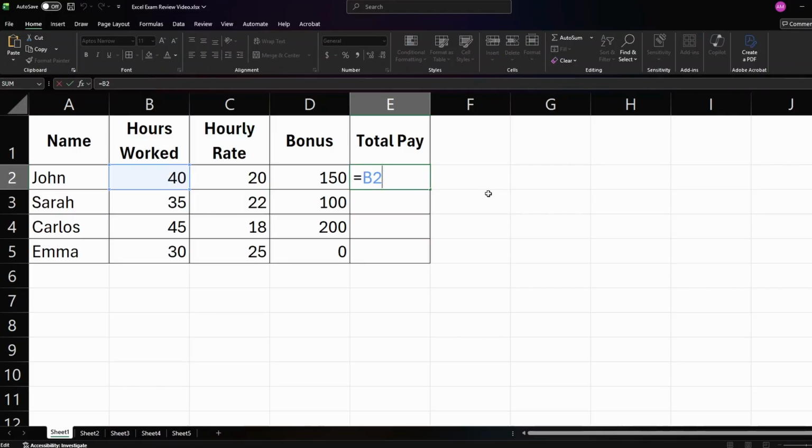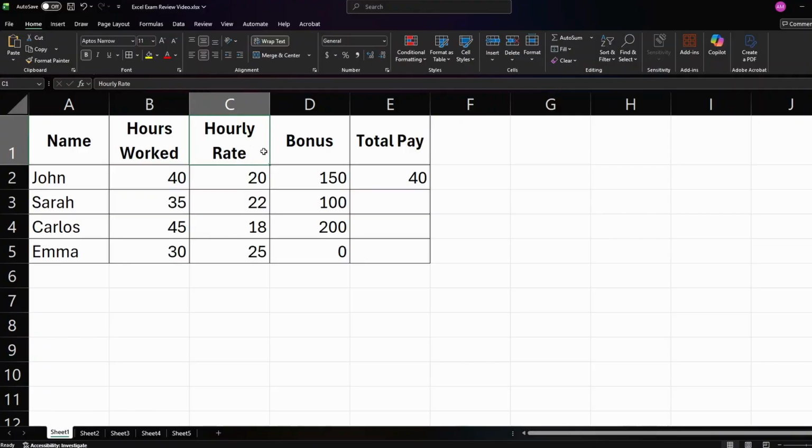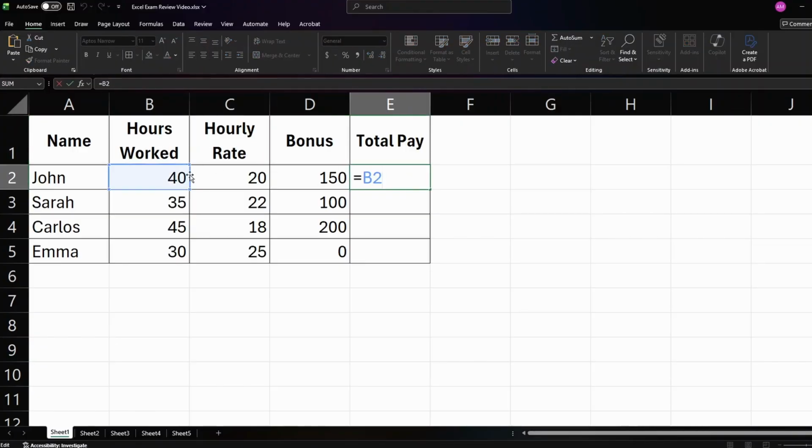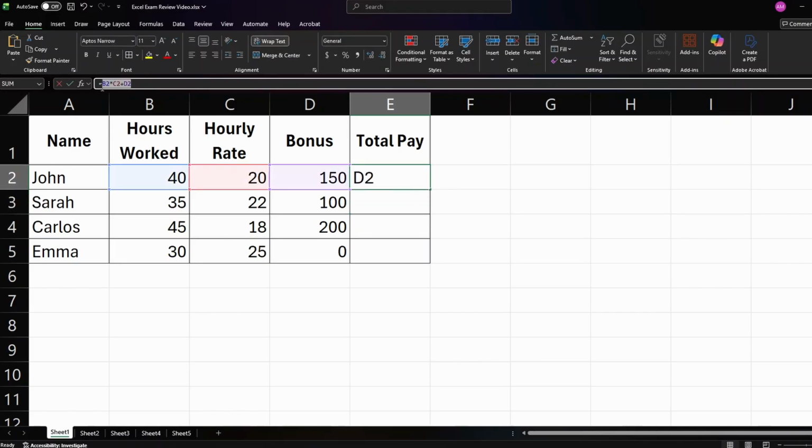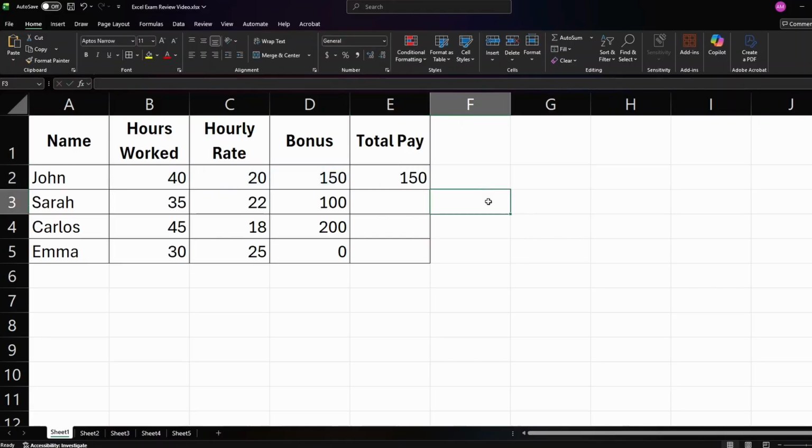Now, another thing we can do is start writing math in here. So let's say we wanted to multiply the hours worked by the hourly rate. Then we could do B2 times hourly rate, C2, and we would get 800. And then let's say we wanted to add the bonus. You can make the math function even longer and do plus D2, and we get 950. So this is how you reference cells in a function to do a math operation.